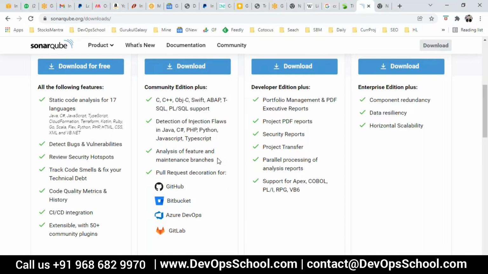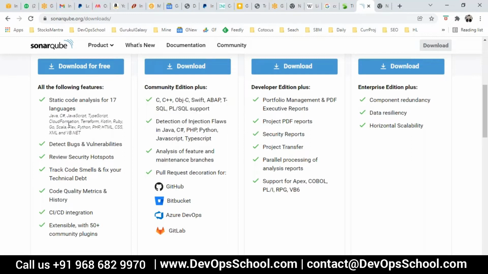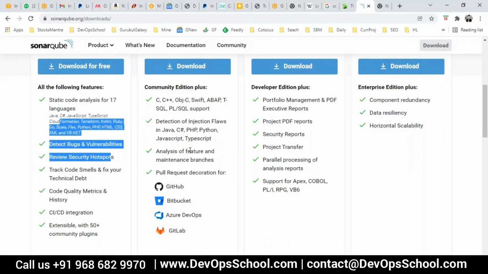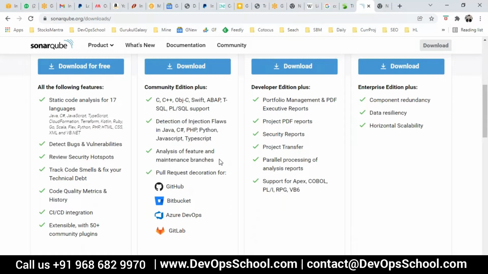See here, security related features are all paid, by the way. Please remember that. Here you get some security rules free, but most of the good security rules are paid. For the security side, you can use the community edition, but you get very few rules. If you go for the developer edition or enterprise edition, you will get some paid rules also. That's a major difference for security. Security is one of the bread and butter for every company nowadays.